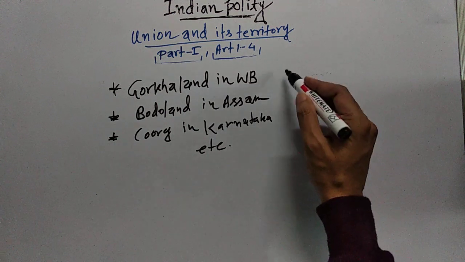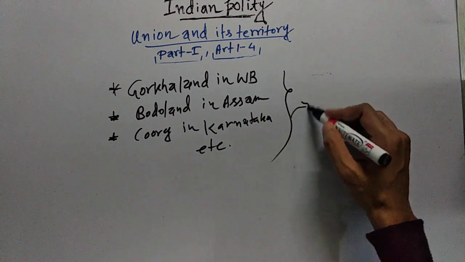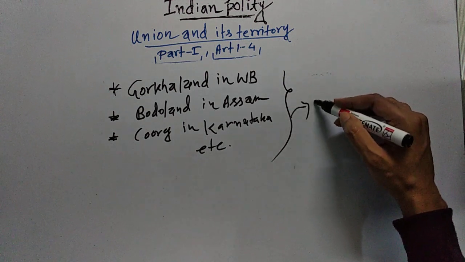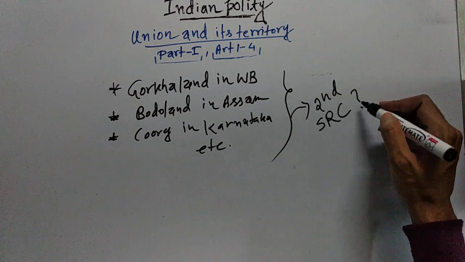So when we see this kind of news, then a question comes whether there is a need to constitute a second reorganization commission.